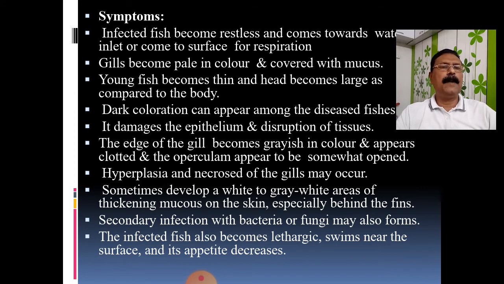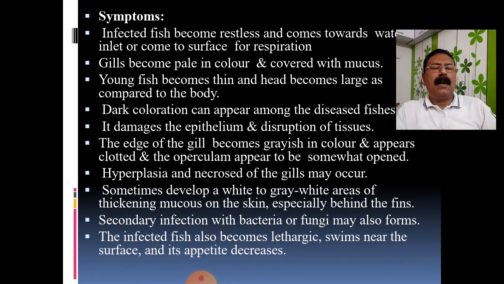So this is one of the important things, and it is generally found in all types of diseases. It is a common response of the fish towards any type of disease. So in case of a pond or a field, when we go and observe such diseases, the fishes, not only with dactylogyrosis but whatever the disease is, generally try to get fresh air from the atmosphere. Therefore they gather towards the inlet of the pond, and they frequently come to the surface of the aquarium when in an aquarium.